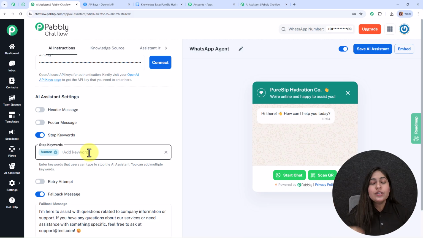That means only a human can reply to that WhatsApp chat further. Alright, this is how the stop keyword works in the case of this WhatsApp AI assistant.